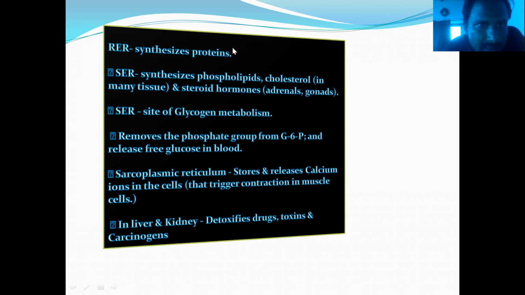The rough endoplasmic reticulum is involved in the synthesis of proteins. The smooth endoplasmic reticulum synthesizes phospholipids, cholesterol, and steroids. It is also the site for glycogen metabolism: it removes the phosphate group from glucose-6-phosphate and releases free glucose into the blood. The sarcoplasmic reticulum stores and releases calcium ions through channels that trigger contraction in muscle cells, so it is involved in muscle contraction also. In the liver and kidney, it detoxifies drugs, toxins, and carcinogens. So there are lots of functions of the endoplasmic reticulum.